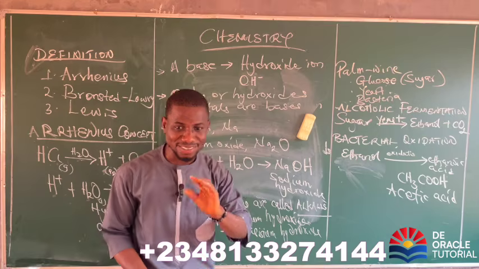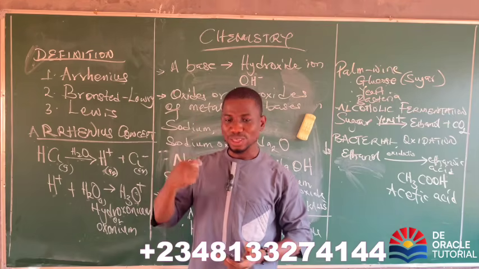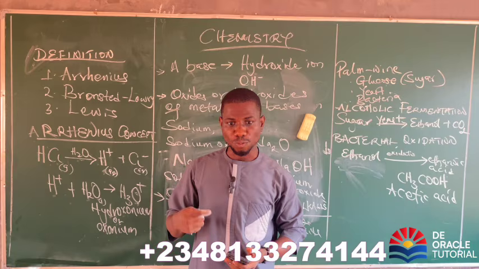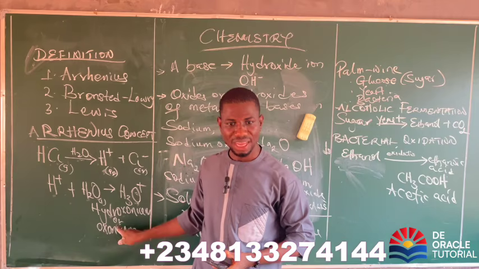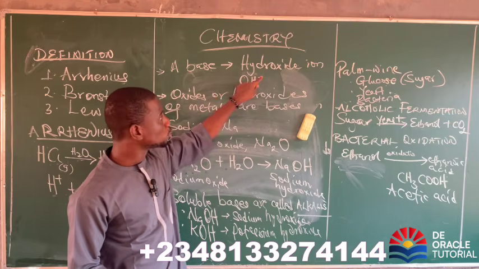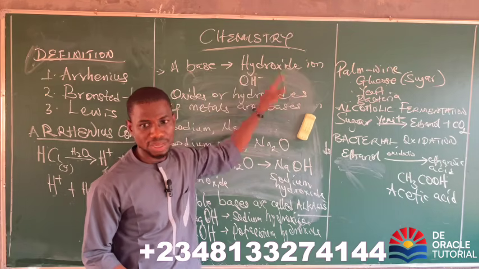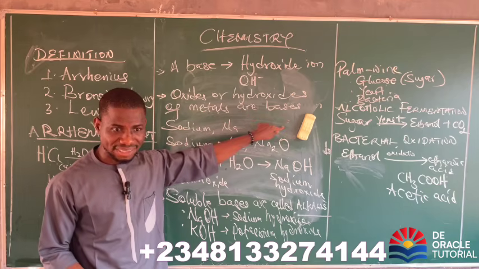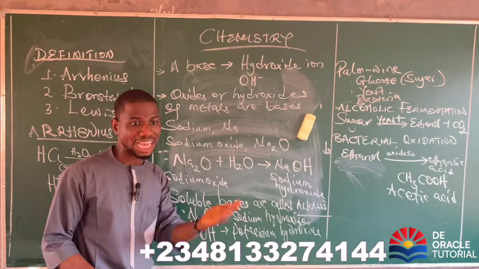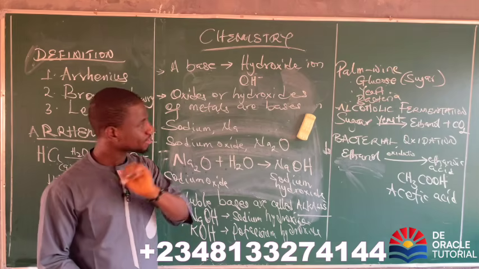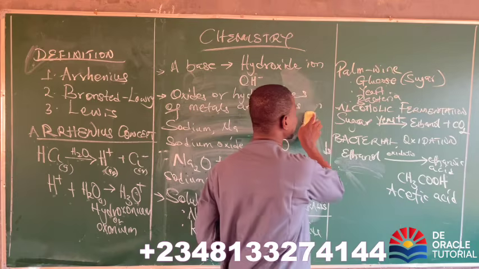So according to Arrhenius, an acid will dissolve in water to produce hydrogen ion, which we know will go further to combine with water to form what? Hydroxonium what? Ion. And a base is that substance that will dissolve in water to produce what? Hydroxide ion. At that point we say that oxide or hydroxide of metals are what? Bases. That means that oxide of non-metals are what? Acid. Are we clear? Now, there is another point I want us to know.